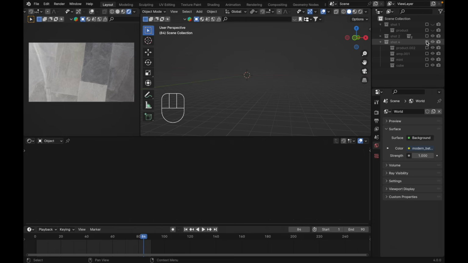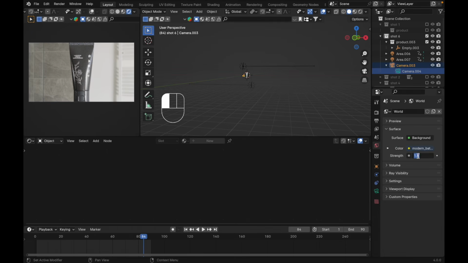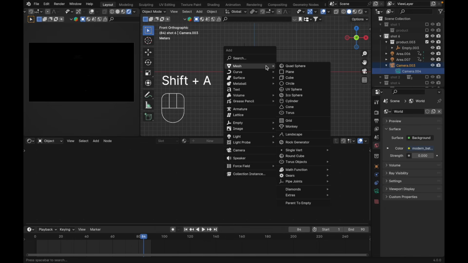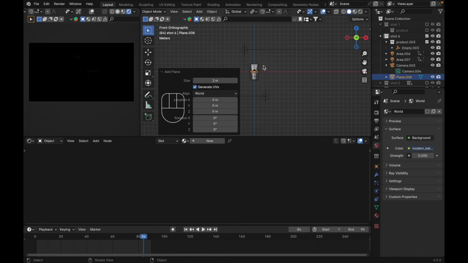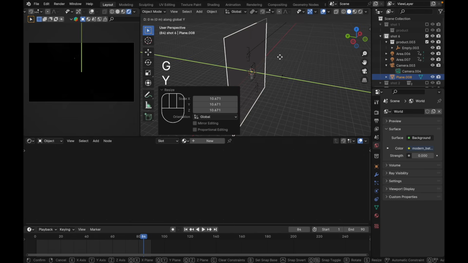Shoot 4 over here, disable it, and I'm gonna use shoot 1, just like this. And right click, shoot 1, duplicate collection, disable shoot 1, and this collection, name this one shoot 6. Just like this. Enable the camera. World property, make it 0. Press Shift A, plane. Press R X 90 degrees. Then scale it. Just G Y, put it back here.